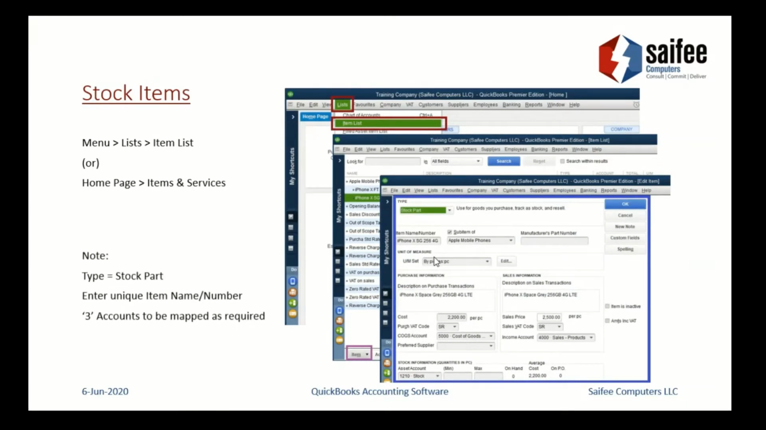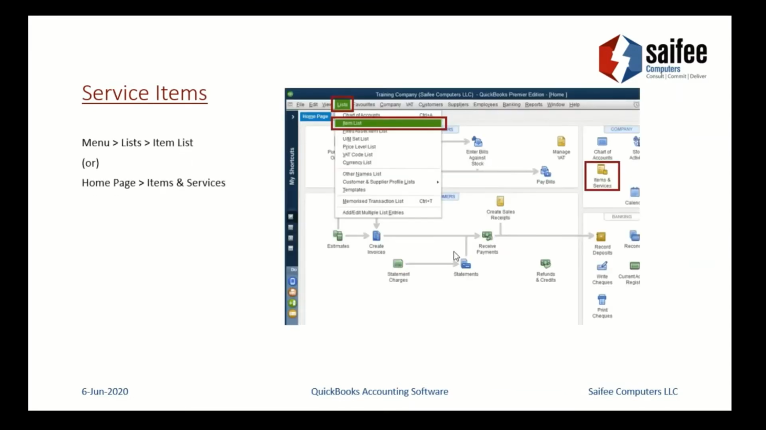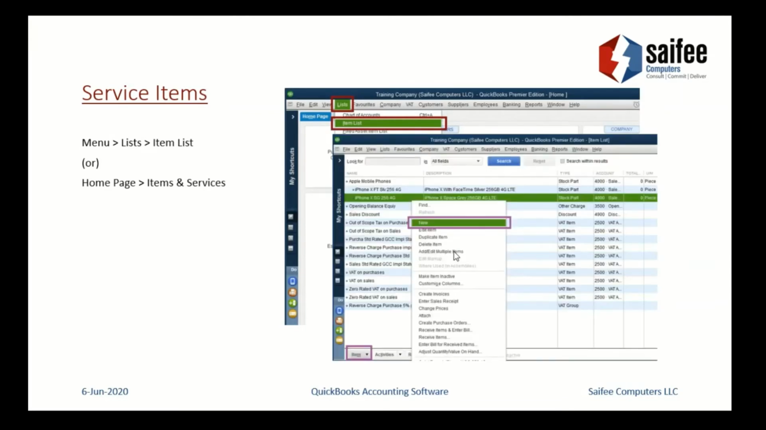Important points to note here: the type, in this case, is stock part for stock items. You need to enter a unique item name or number, which is just below the item type; you can see that field. And there are 3 accounts which need to be mapped as required. Maybe in our more detailed and advanced sections, where we can handle inventory in more detail, we will discuss what these accounts are used for, how they need to be set up or mapped, and how they will impact your MIS in the end.